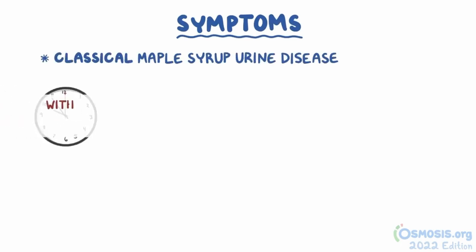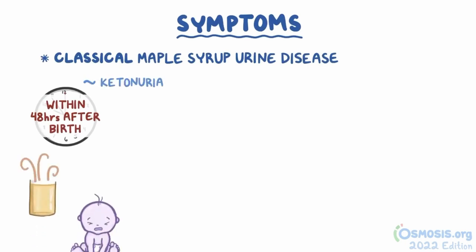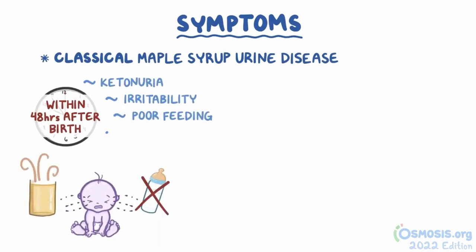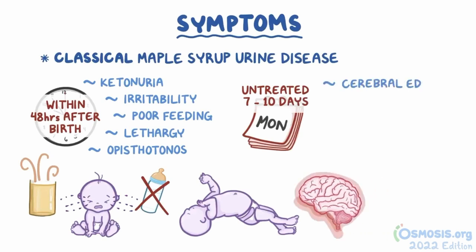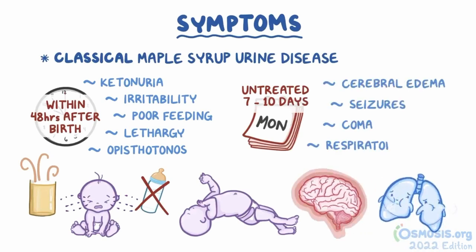Now, symptoms differ based on the form of disease. In classical maple syrup urine disease, the symptoms appear within 48 hours after birth. These include ketonuria with the sweet-smelling urine, irritability, poor feeding, lethargy or sleepiness, and muscle spasm, called opisthotonos, that kind of looks like bicycling movements. If untreated in 7 to 10 days, cerebral edema, seizures, coma, and respiratory failure can occur.